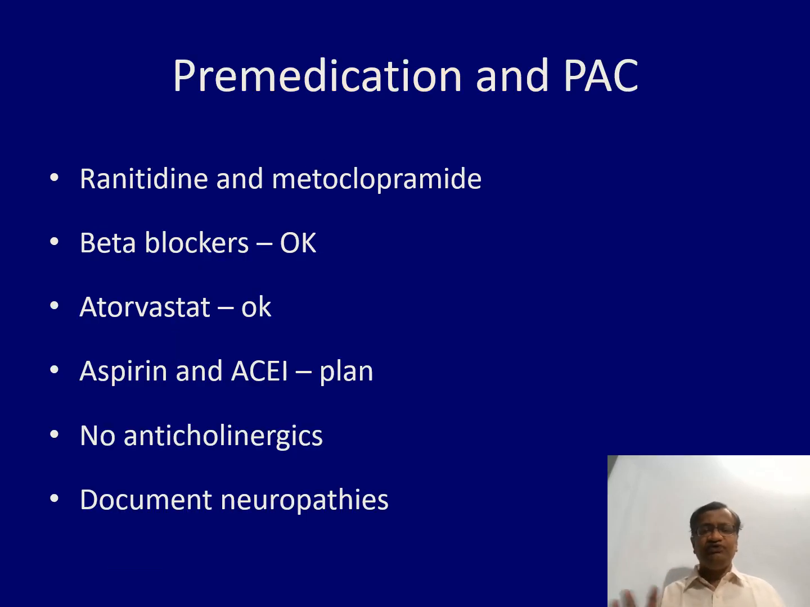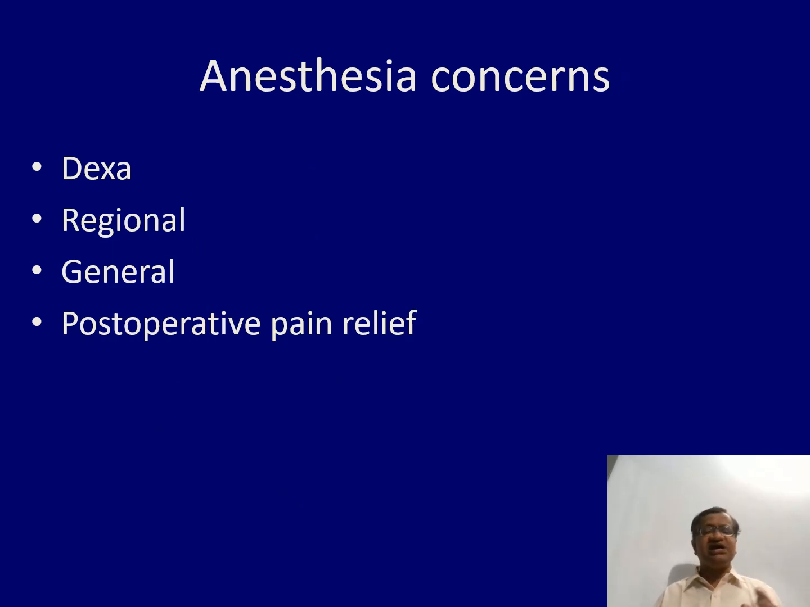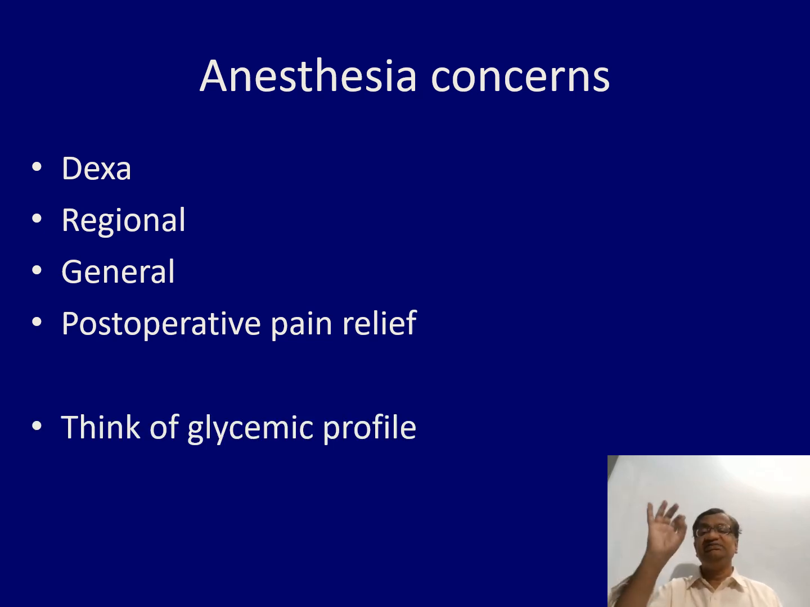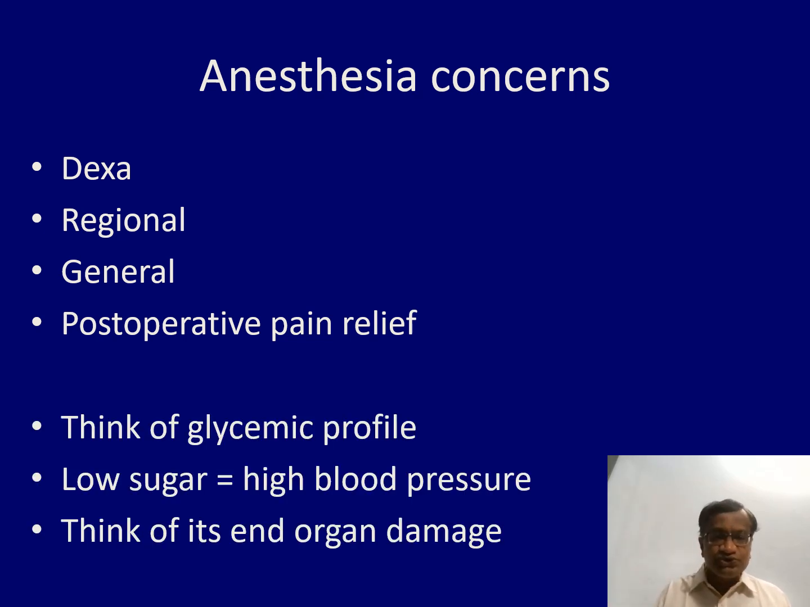Complete the problem with fluids. Ranitidine, metoclopramide, beta blockers, atorvastatin, ACE inhibitors: plan, stop. No anticholinergics, document neuropathies. Anesthesia may be high regional or general, with postoperative pain relief. Think of the glycemic profile. Low sugar is equal to high blood pressure sometimes.